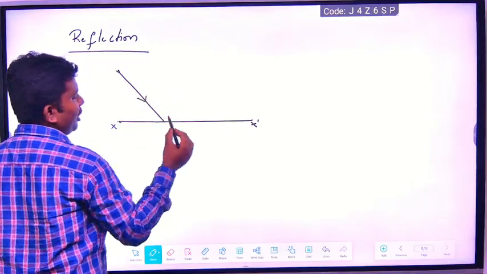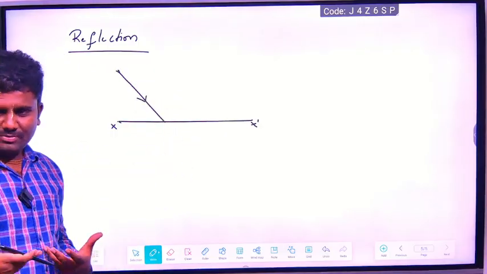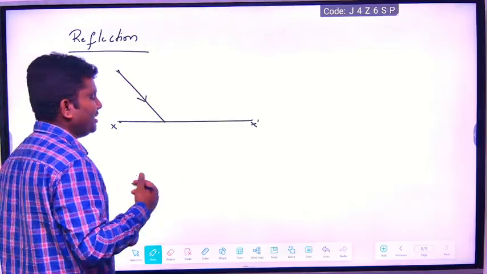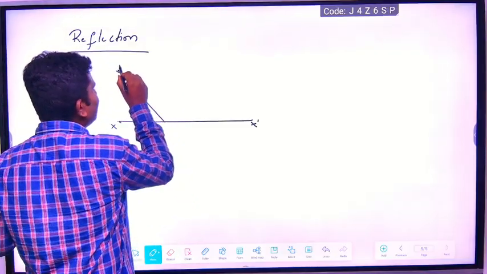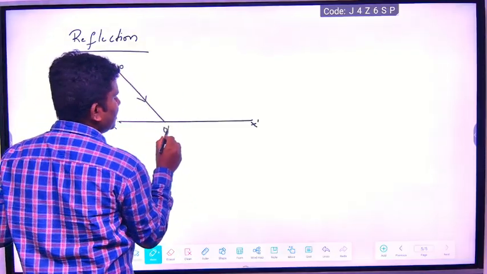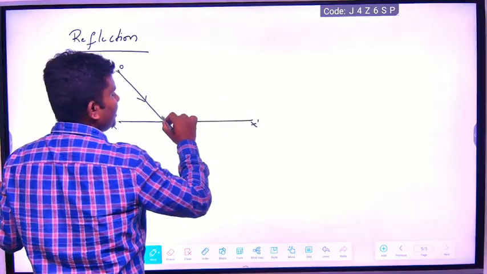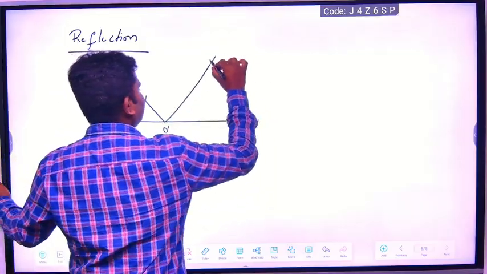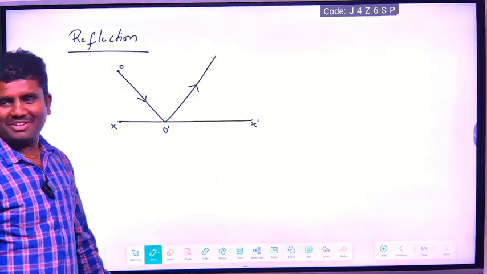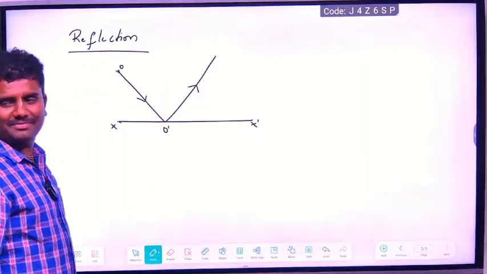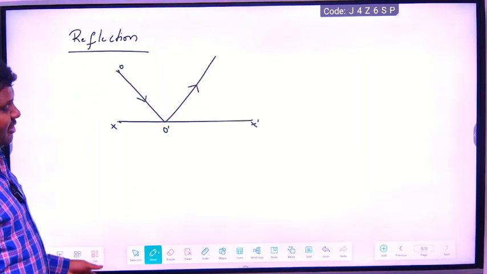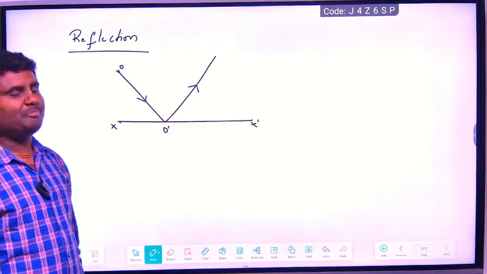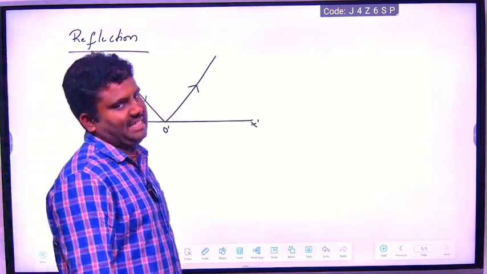Opaque means a wall where light will not be allowed. Now when the light ray, for example O and O dash, just falls on the surface of the medium, it will reflect back. Incident and it will reflect. It will bounce back to the same medium.